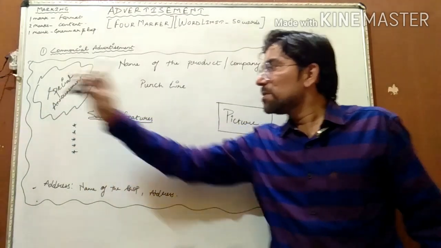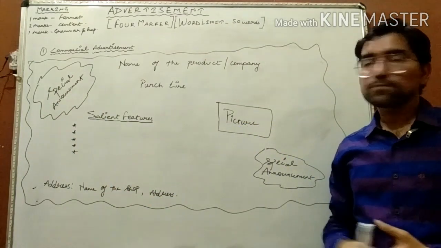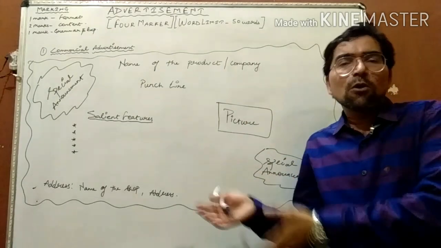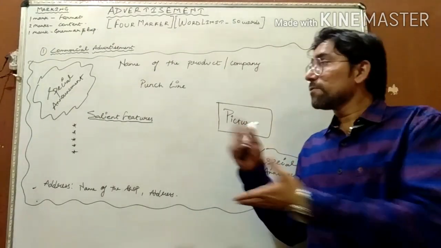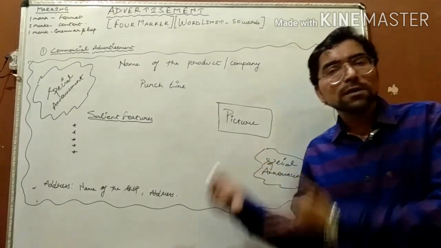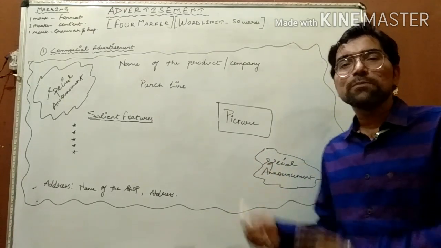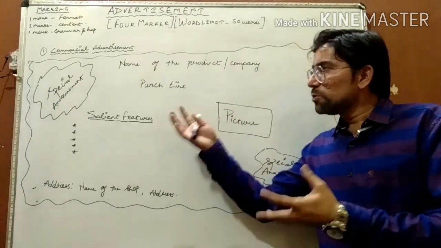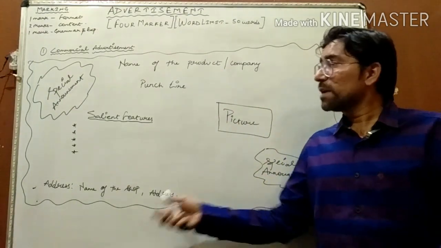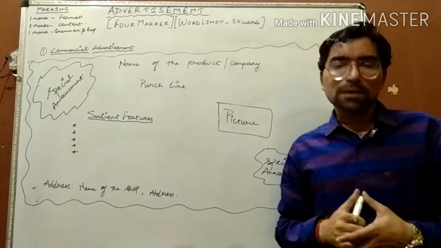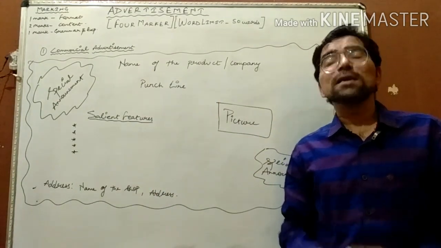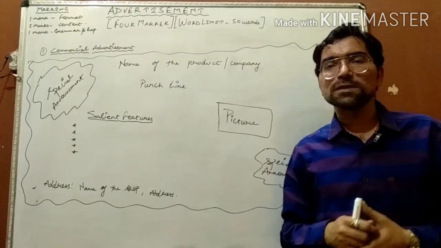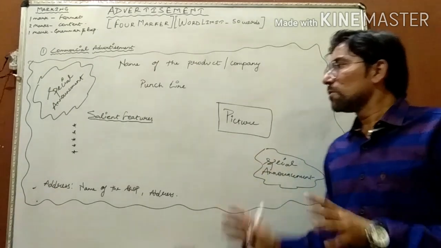Next is special feature or special announcement. You have to provide special announcements. For example, you can offer some sort of discount or inaugural discount on a particular product. For example, you are launching a product for the very first time in the market, and to attract customers you can give them this inaugural discount of 10% or 15%, but be logical in your discount. Do not provide 50% or 60%.